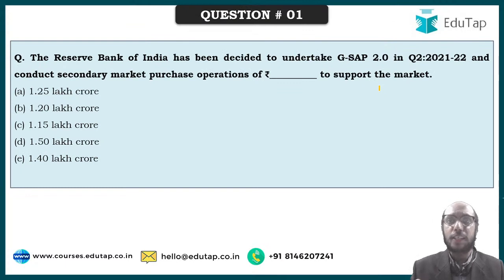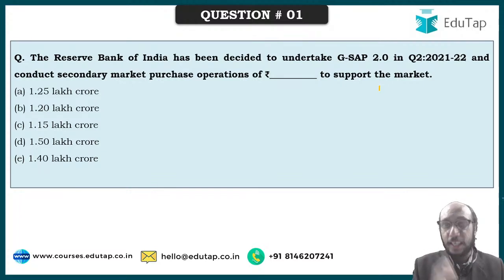You know that we are running the government securities acquisition program. Now the second version of that program is going to be launched. This is what the governor has informed us through his statement. The question is very straightforward, very simple. RBI has decided to undertake GSAP 2.0 in the second quarter of this financial year, and we are going to conduct secondary market purchase operations of so much amount of money to support the market.